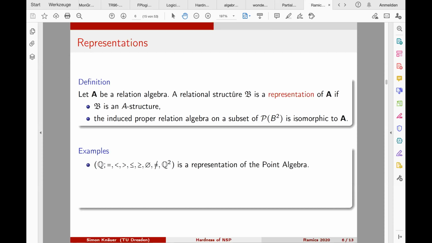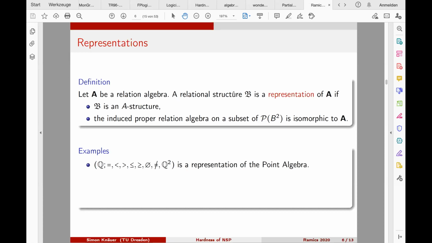Examples of these are, for the point algebra, a representation is the rational numbers together with the order and equality, and the order in the other way, of course, and all the unions of these three relations. So now it's really concrete binary relations on a concrete set. And now if you recall, in the point algebra, we had this rule that less than times less than is less than. And this corresponds now to the transitivity of the order.